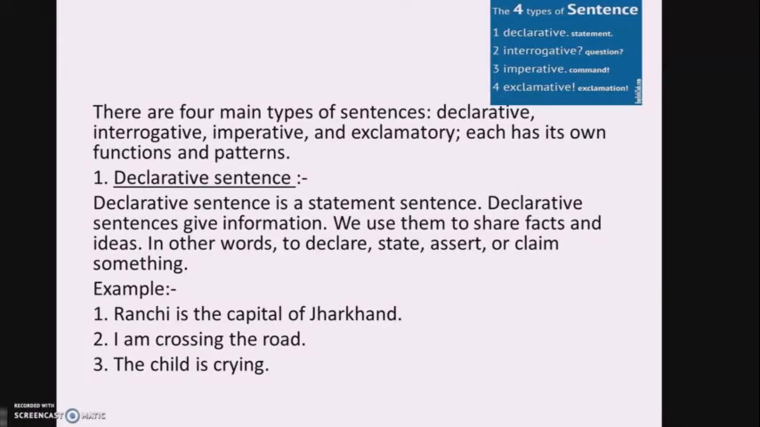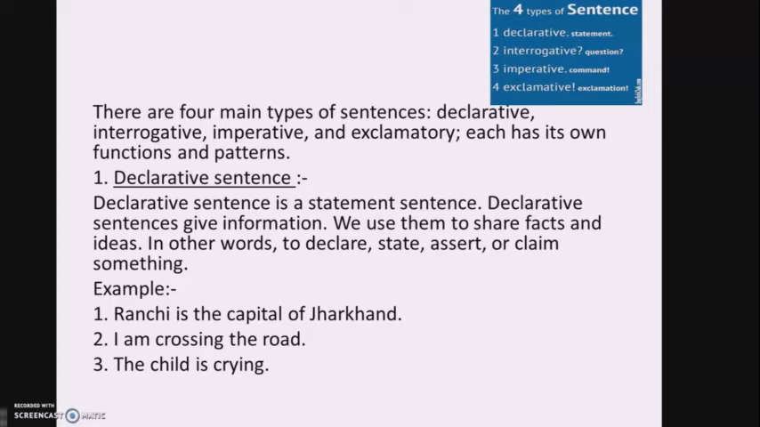There are four main types of sentences. They are declarative, interrogative, imperative and exclamatory. Each has its own functions and patterns. So what is a declarative sentence? A declarative sentence is also known as an assertive sentence. Okay, so a declarative sentence is a statement sentence.